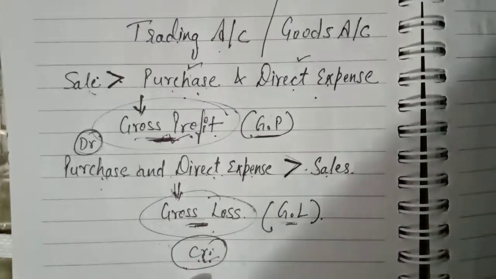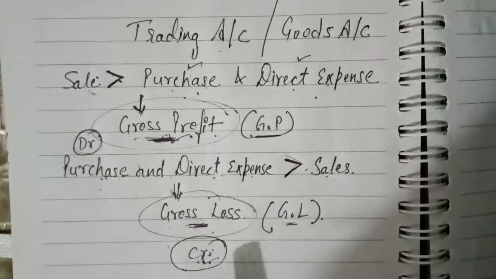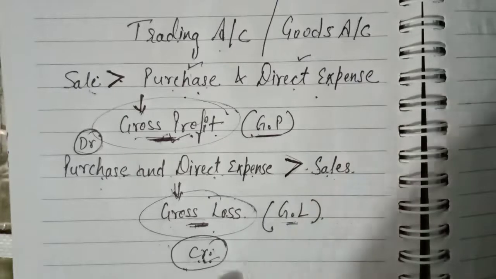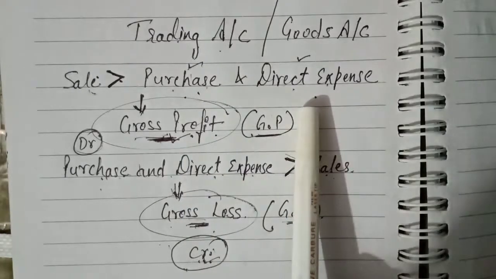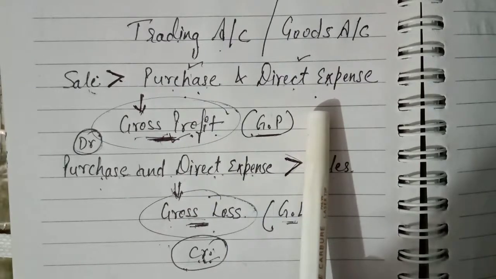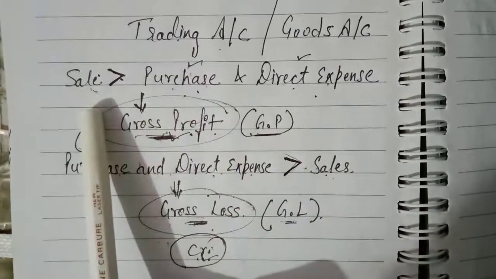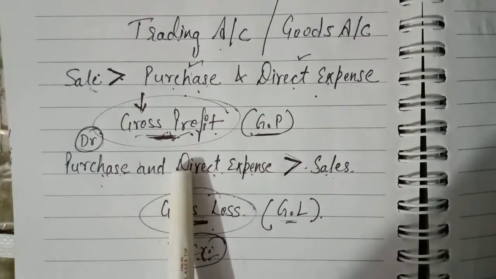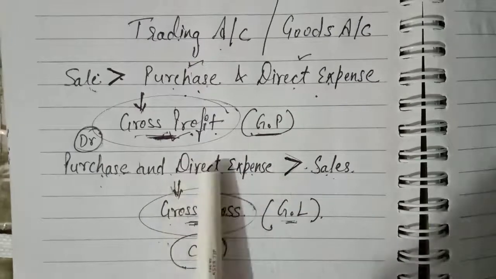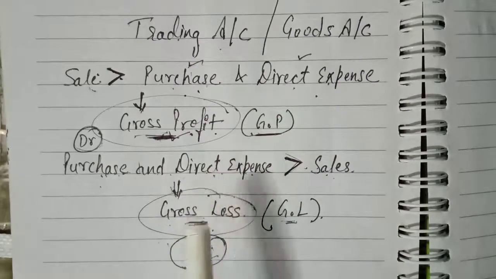A trading account records the amount of purchase of goods and also the expenses which are incurred in bringing that commodity to a sellable state. In other words, all the expenses which are related to either purchase of raw material or manufacturing of goods are recorded in the trading account.